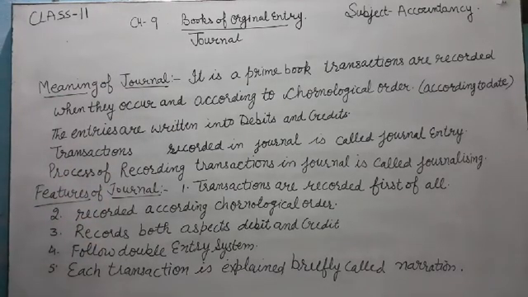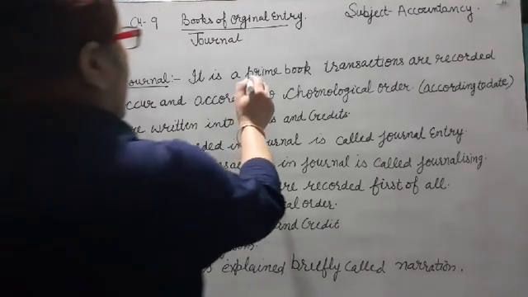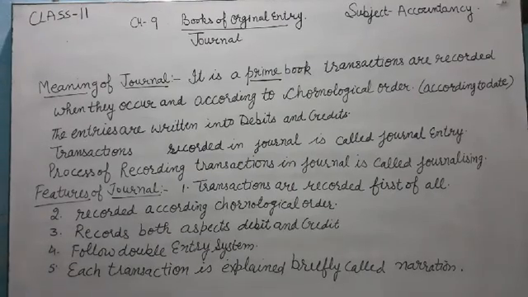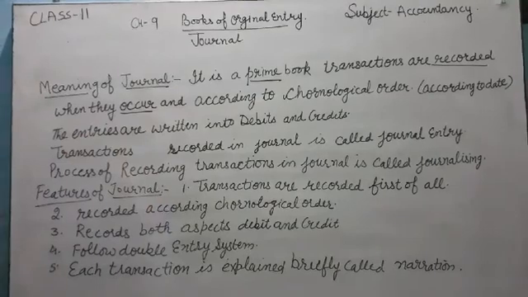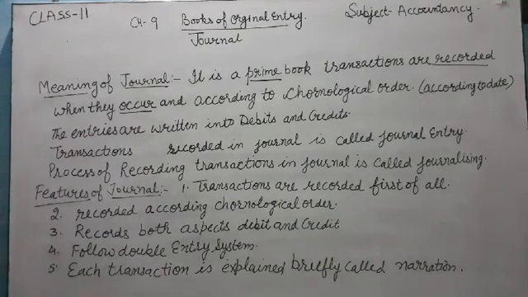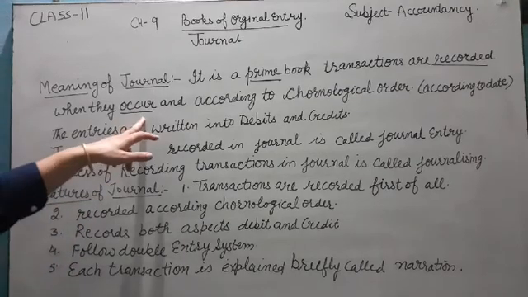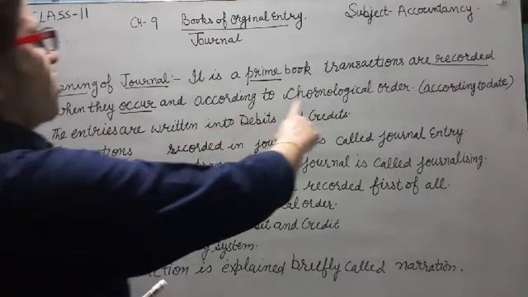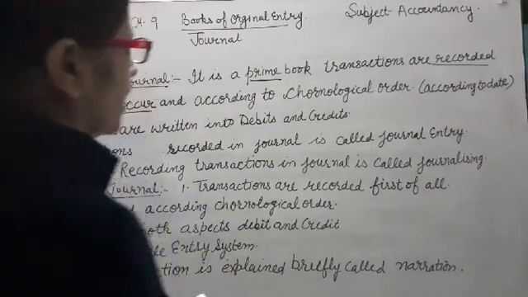Now the meaning of journal. Journal is a prime book. It is called the book of prime entry, because transactions are recorded when they occur in the business. As soon as a transaction occurs in the business, it is recorded in the books of journal.